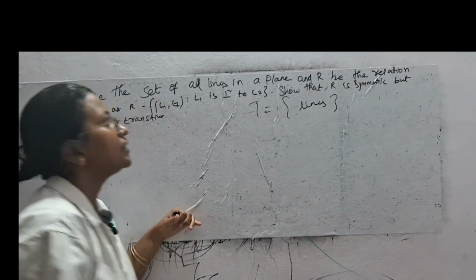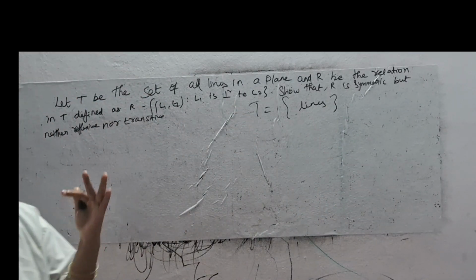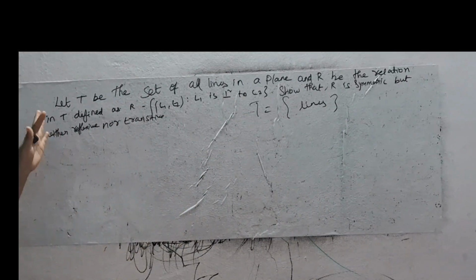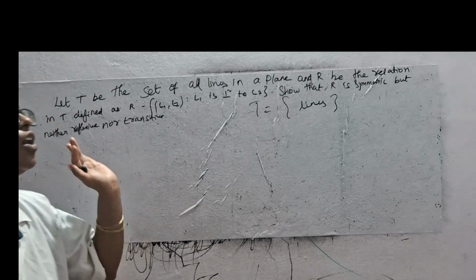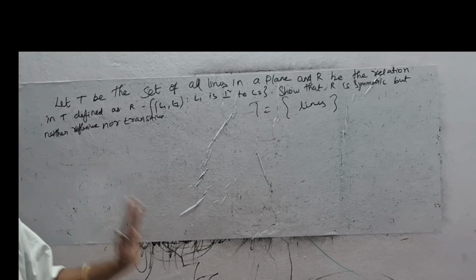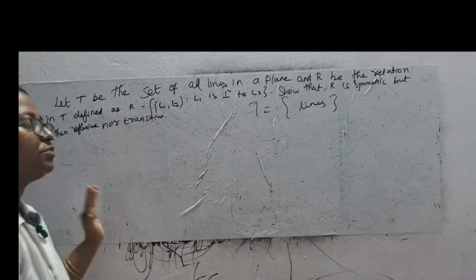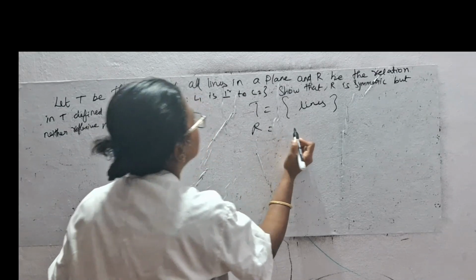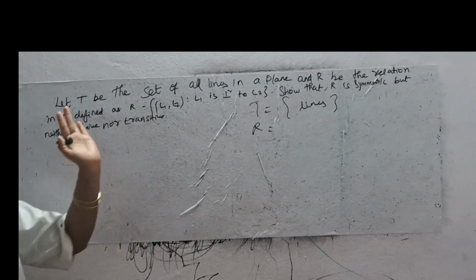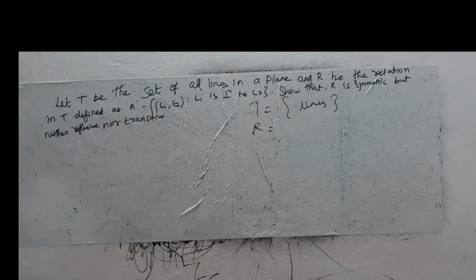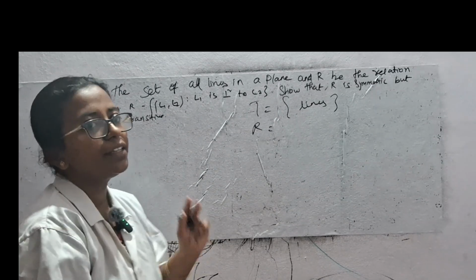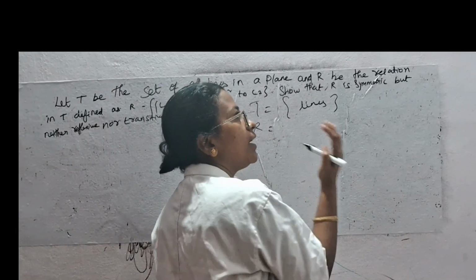All set of lines. Likewise, parallel lines, perpendicular lines, straight lines, everything. So in the plane, a relation is defined. What is that relation? (L1, L2) such that L1 is perpendicular to L2. It is a relation. In the set we are having L1 and L2.